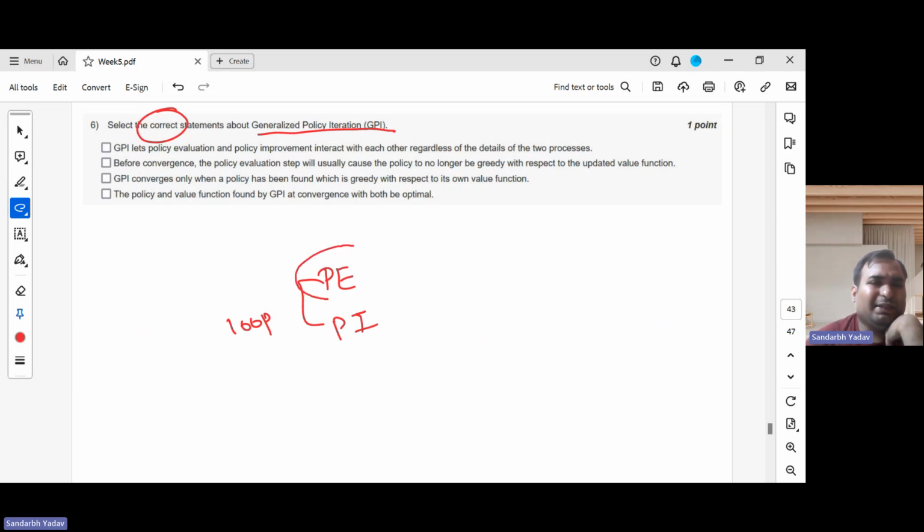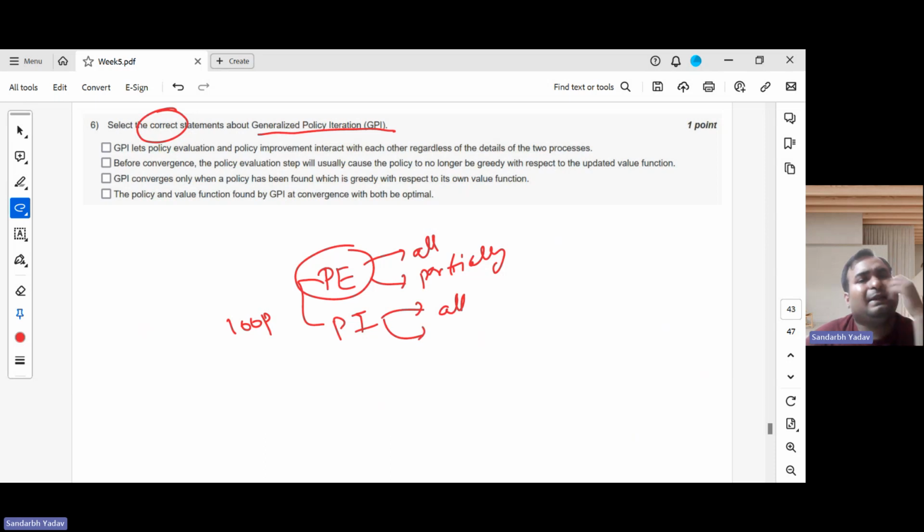We don't care whether it updates all states or only some subset. Improvement also can update some of the states of the policy, maybe partially, just a subset. How they are working, we do not care much, regardless of the details of the two processes, but it lets them interact with each other.